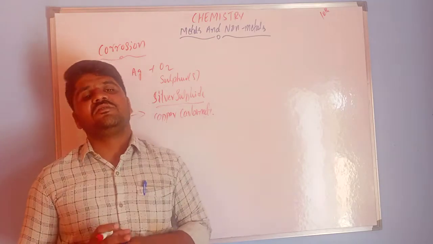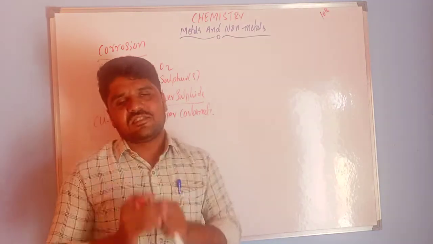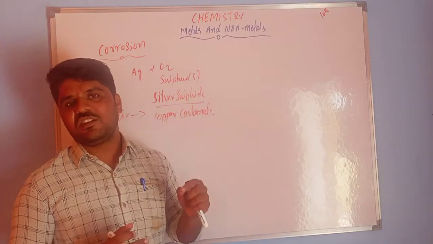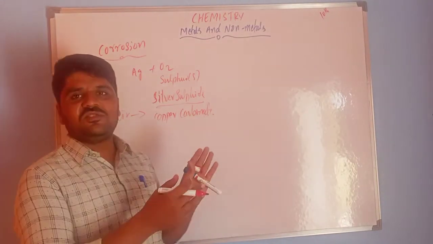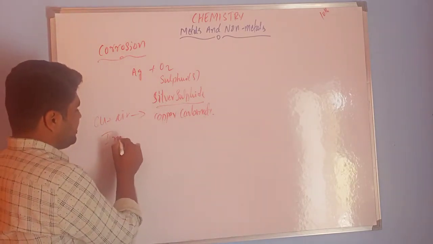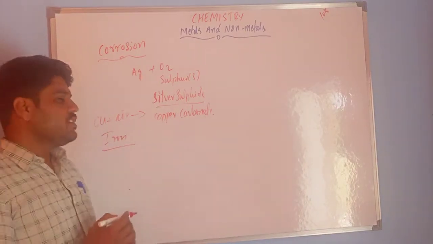That flaky substance is called rust. Corrosion of iron is also called rusting of iron. These are the examples, rusting of iron.